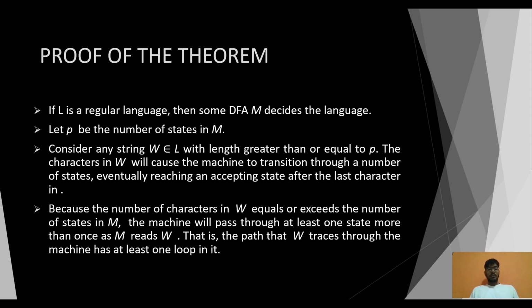Because the number of characters in w equals or exceeds the number of states in M, the machine will pass through at least one state more than once as M reads w. That is, the path that w traces through the machine has at least one loop in it.